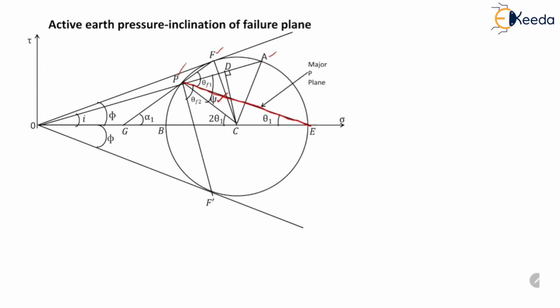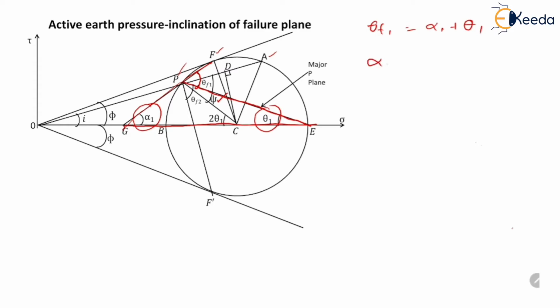So in this triangle, the exterior angle theta F1 will be equal to theta 1 plus alpha 1. So it will be equal to alpha 1 plus theta 1.